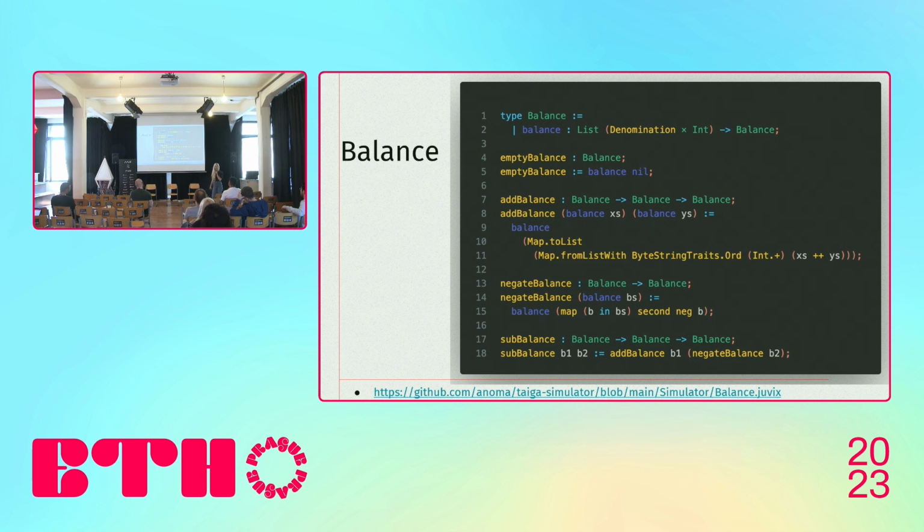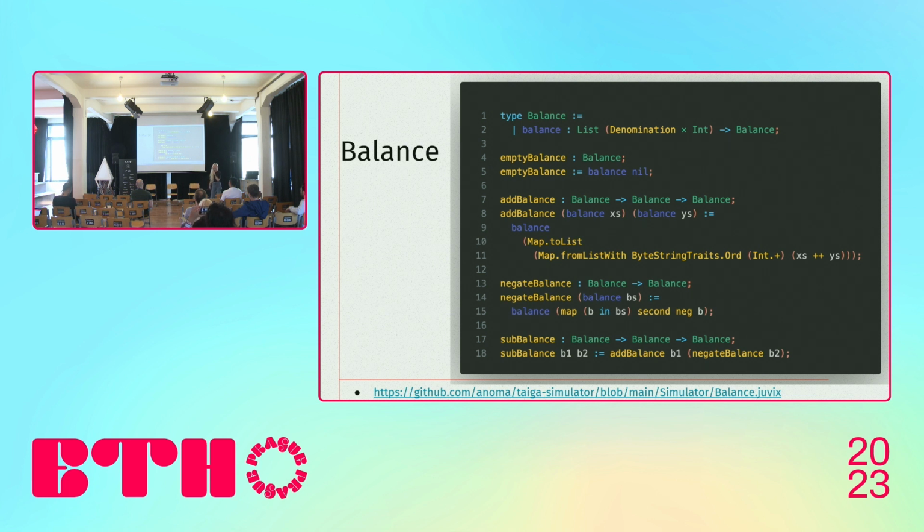But not only that, we have built-in primitive types. We can also introduce custom data types. And in this example, we see that on line 1, the balance itself is a custom data type that we introduced in here with a type keyword. And basically, it represents the list of the pairs of denominator and quantity together. And you can work with that. It's very handy because you can actually represent all the business logic that you need in the type system of your applications.